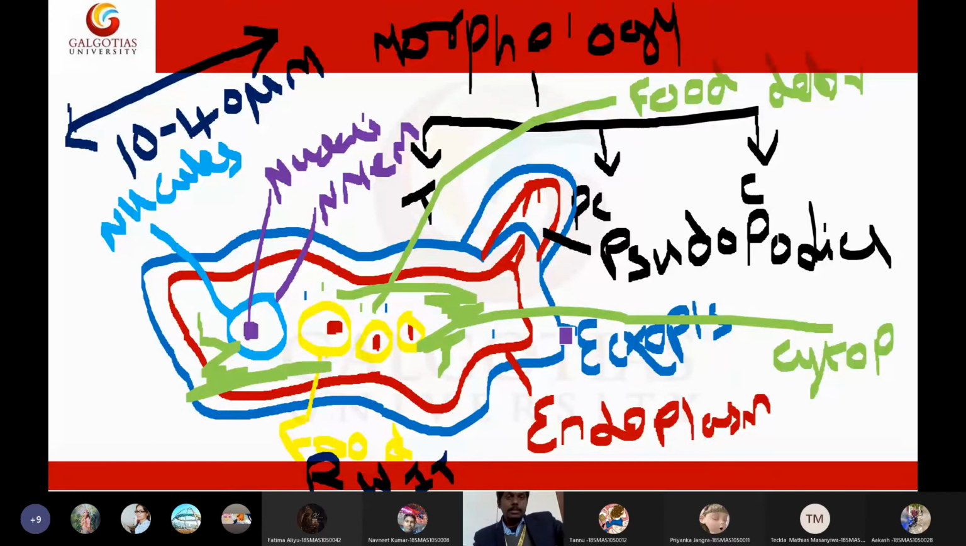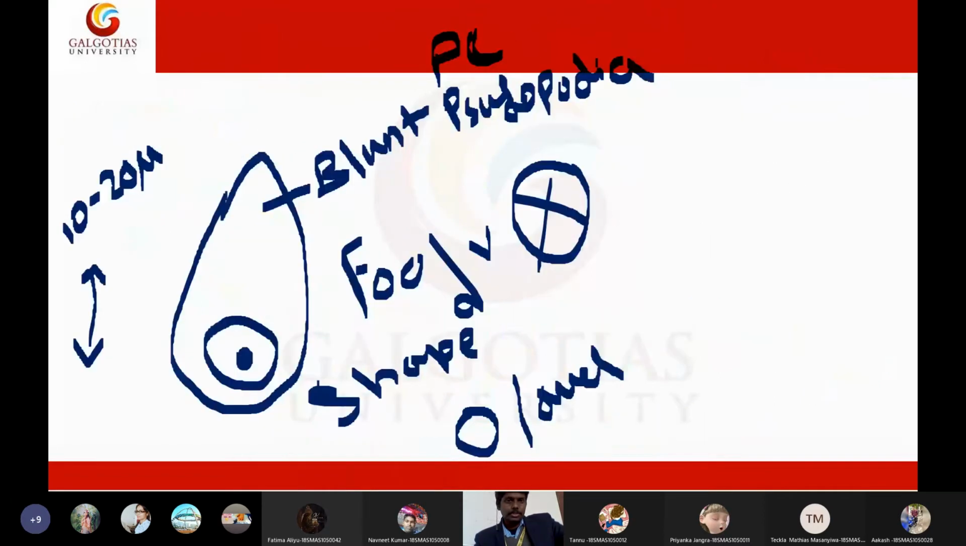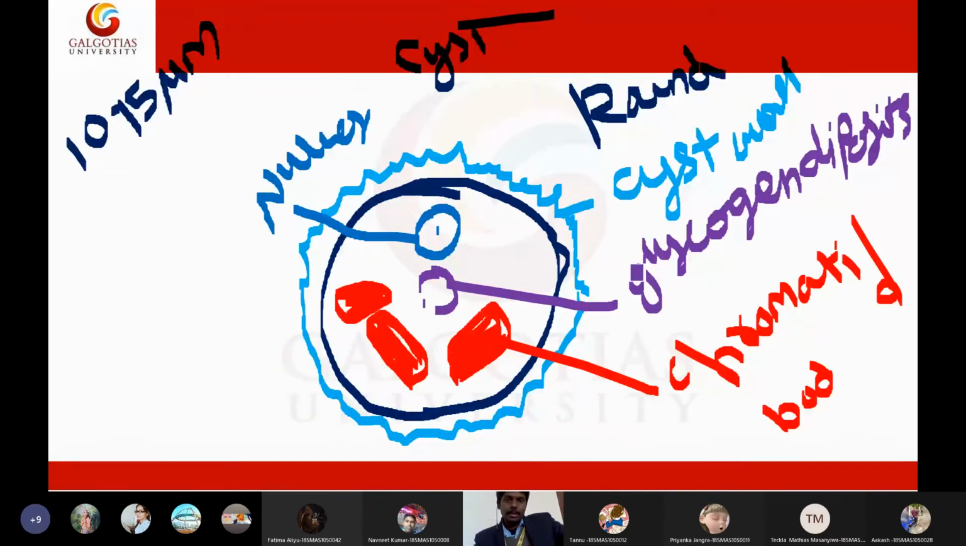So the morphology: we have trophozoite morphology, pre-cyst morphology, and cystic morphology. This is the trophozoite, and this is the pre-cyst. The pre-cyst has blunt pseudopodia. Food vacuoles are absent in the pre-cyst. The size is 10 to 20 micrometers, the nucleus is in the periphery, and the shape is round to oval. Then in the cyst, you have a highly refractive cyst wall.